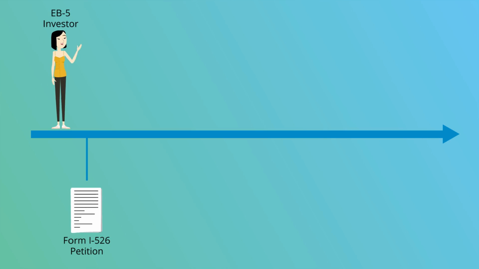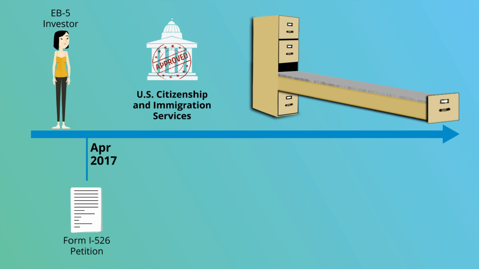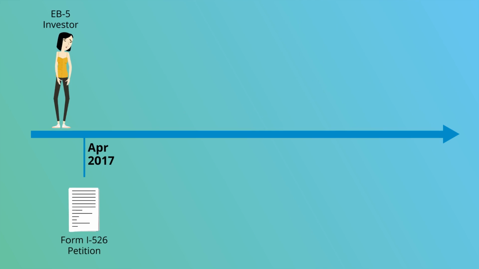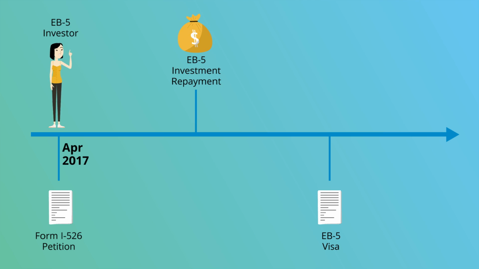Her I-526 petition is also approved in April 2017, but because Chinese nationals are subject to the EB-5 visa backlog, Mrs. Li will not be eligible to receive an EB-5 visa and start her 2-year conditional permanent residence period for more than 10 years. Let's assume that Mrs. Li invested in the same EB-5 project as Mr. Singh, which is due to be repaid in November 2020.